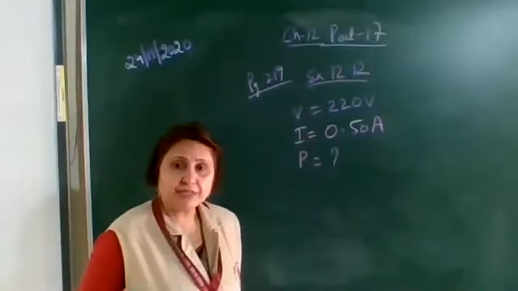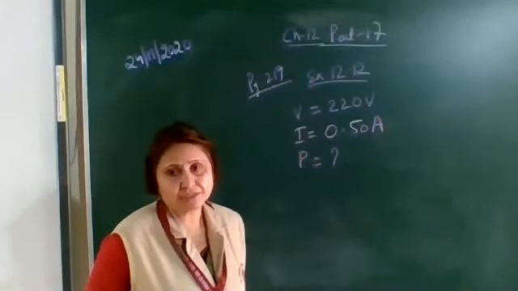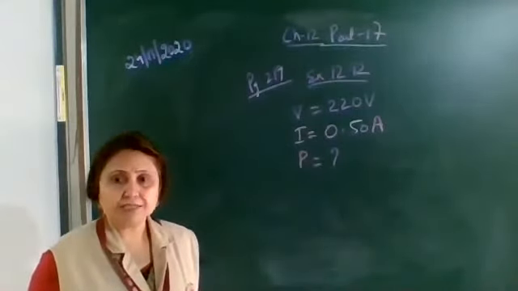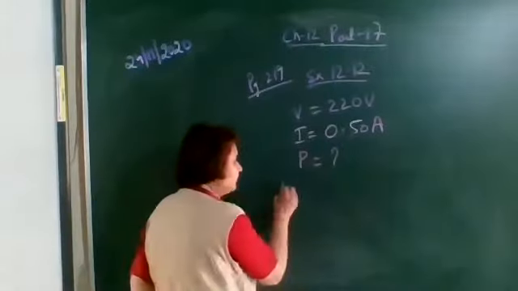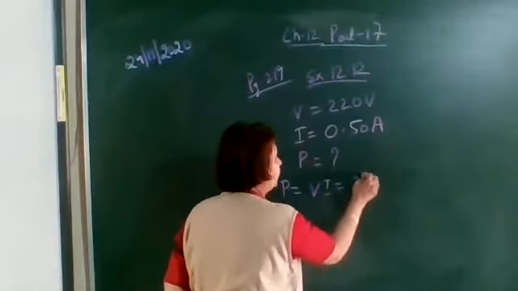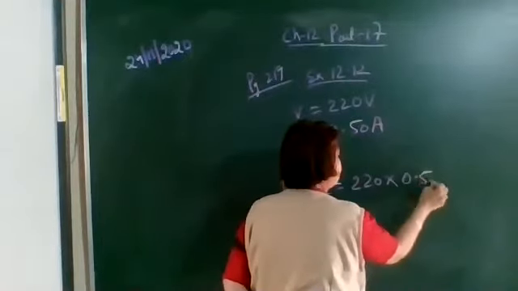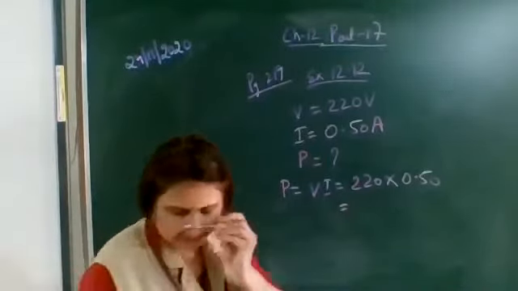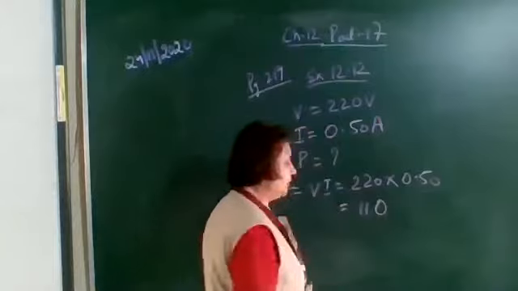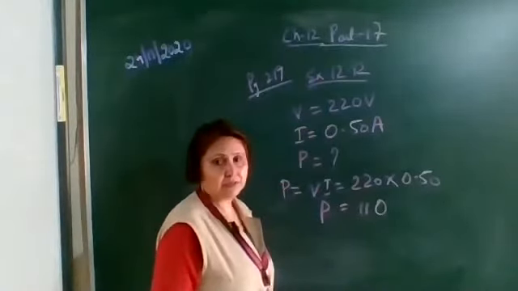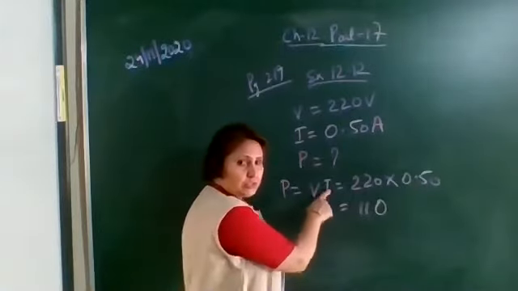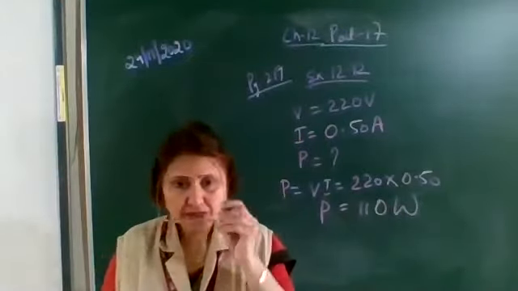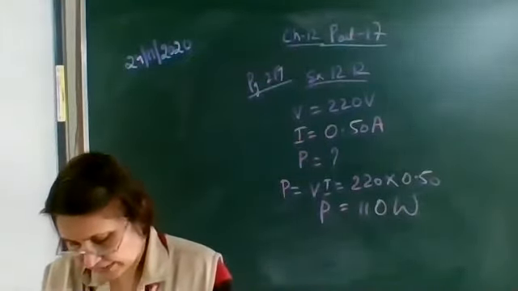In terms of V and I, which are given, how will you get the power? Power is equal to V into I. So you should remember all the formulas: power is V into I, V square upon R, I square into R. Here, as V and I are given, power is equal to V into I, 220 into 0.50, and on multiplying, you get 110. Now what will be the unit? What are you finding out? Power. In SI units, we have kept V in volts and I in ampere, so power will be in watt. So the electrical power is 110 watts.